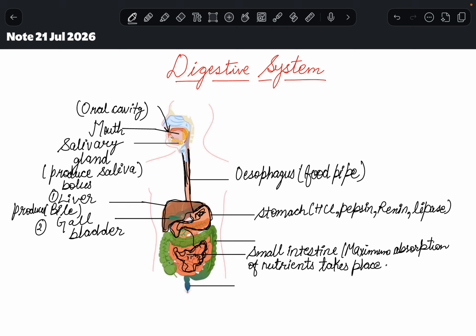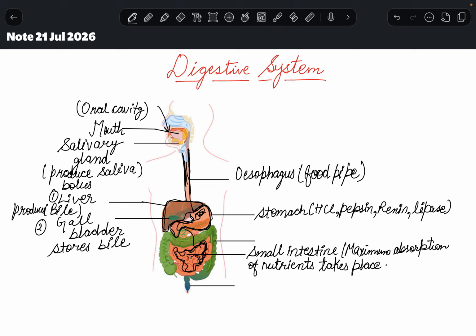This gallbladder stores bile. Liver produces bile, gallbladder stores it. Stores bile whenever it is required by our body.